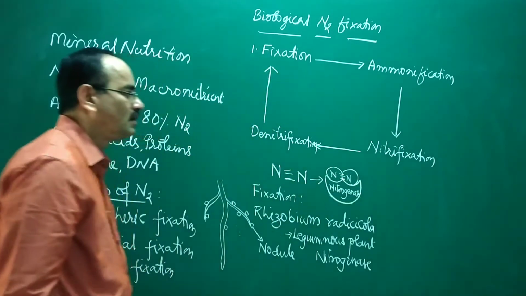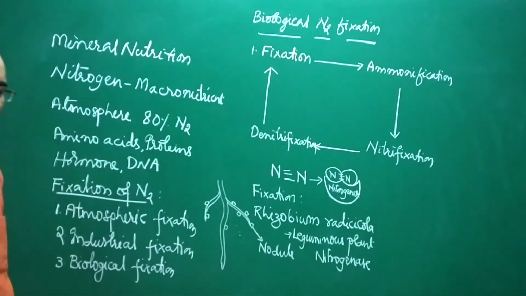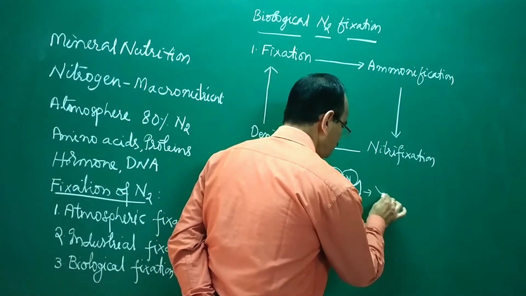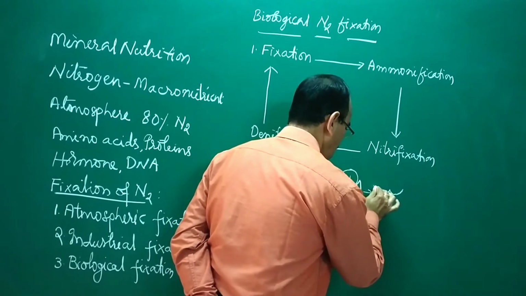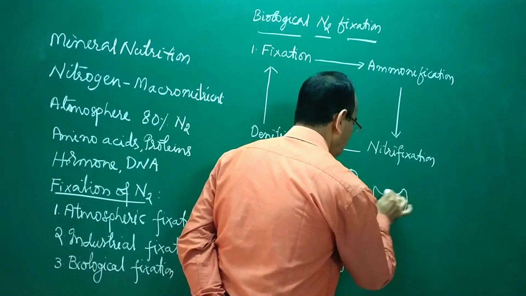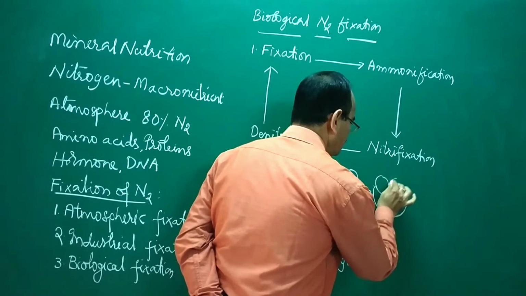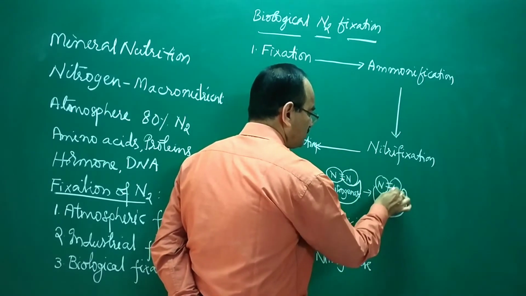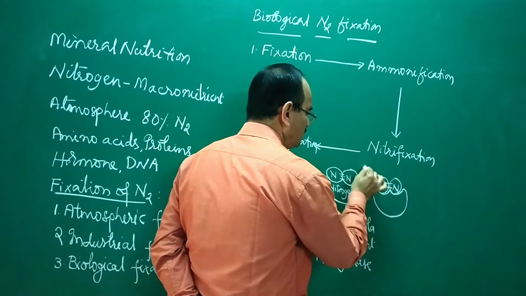One by one, the bonds are broken. So first bond is broken, two bonds are retained. To the first bond, a hydrogen is fixed.